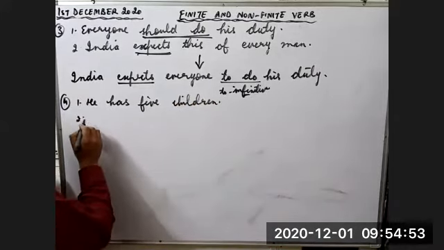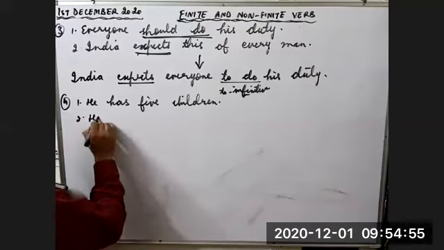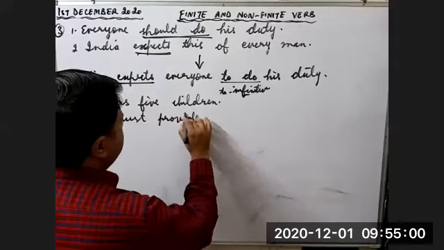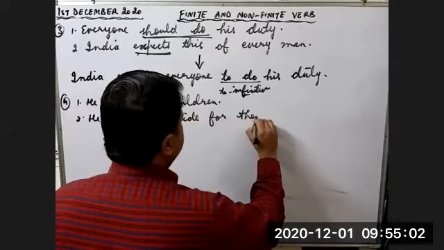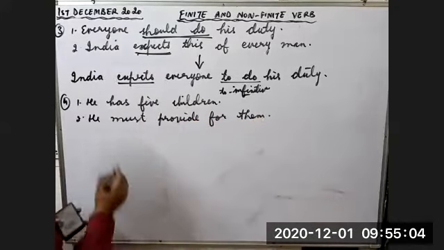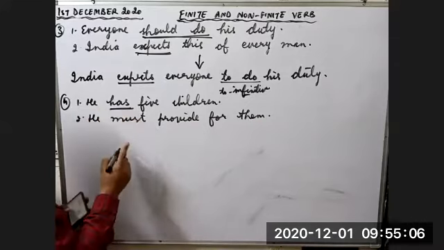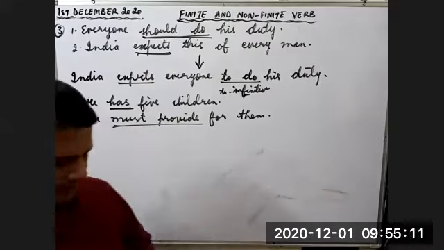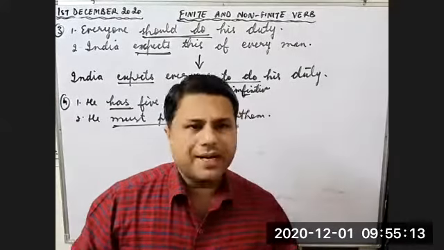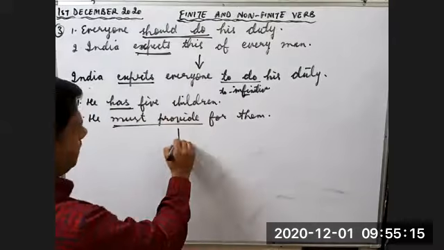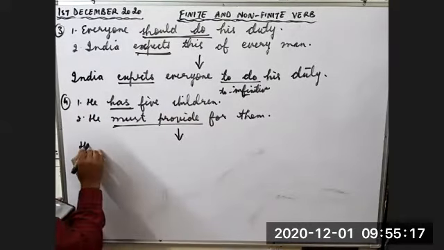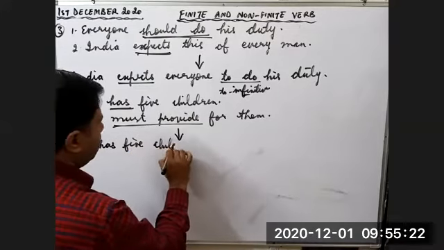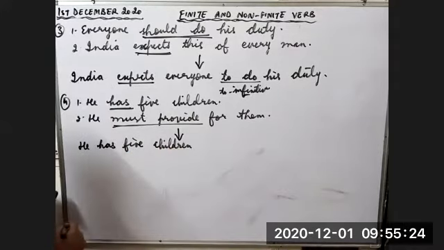Then second sentence, he must provide for them. Now look at these sentences. Has is the finite verb, and must provide is the tense element. So two simple sentences are given to us. So what will be the answer? He has 5 children for what? He has 5 children to provide for them.